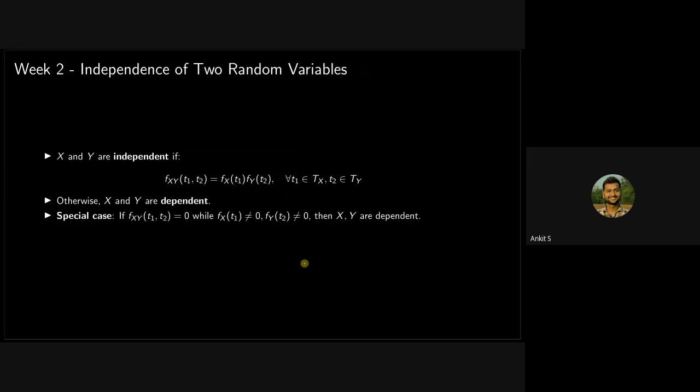Now what are the things that we are going to discuss in week 2? In week 2 there are several things that are a continuation of week 1 itself. Week 1 and week 2 have been divided into 2 parts, but I think that they are not separable. They are just part of the same thing. So here we will discuss when some random variables are independent. As in the previous week, first we see when 2 random variables are independent, and then we will see when we consider that more than 2 random variables are independent.